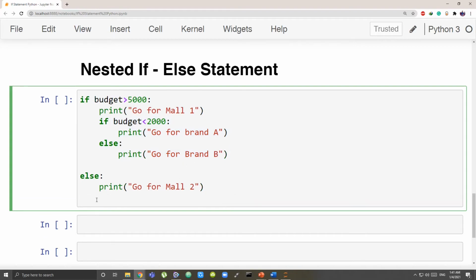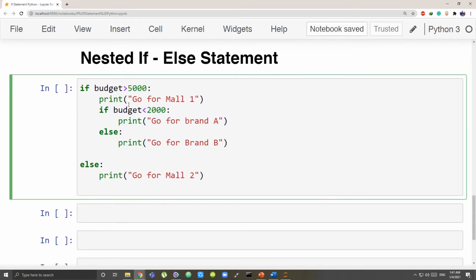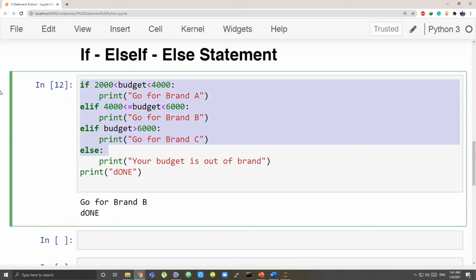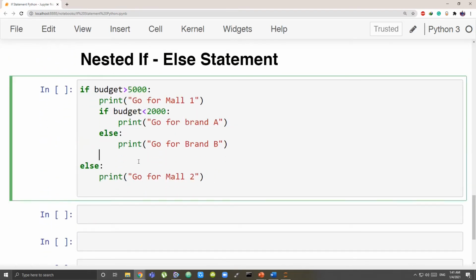Same way I can have another if also. Maybe an if else if statement inside else. Not compulsory. If you have a nested if, you should have an else also only if it's your wish. So let's say mall 1 has only 2 brands, that is why it worked with only if else. Maybe mall 2 is having 3 brands, so we might require the else if statement. That's also possible. So in the else, if you want, it's not compulsory. Okay, let's run without it only and see.